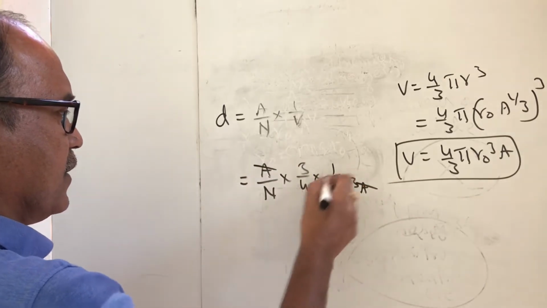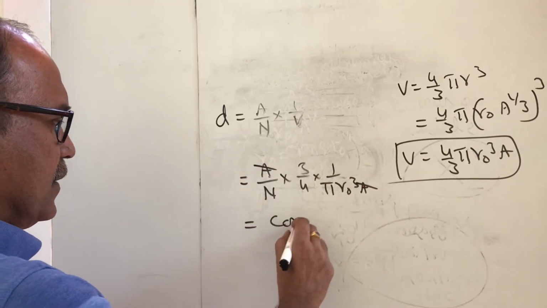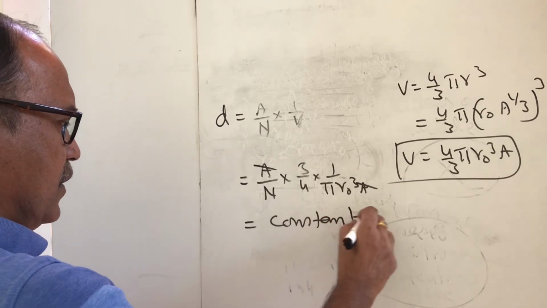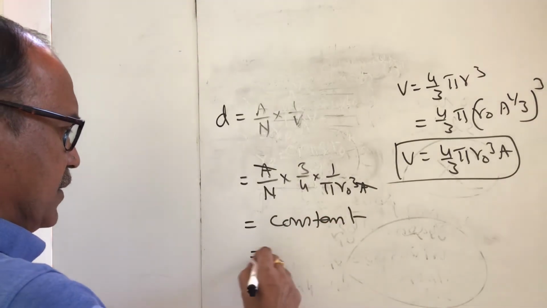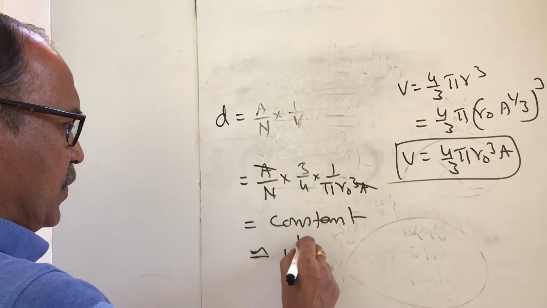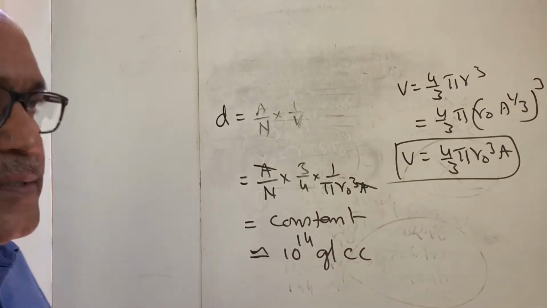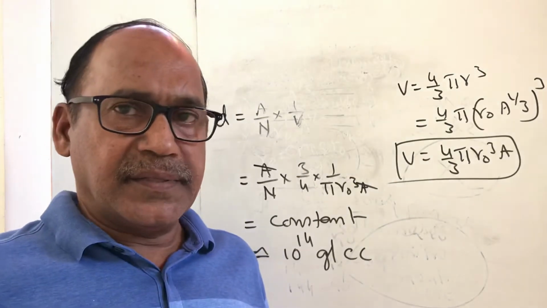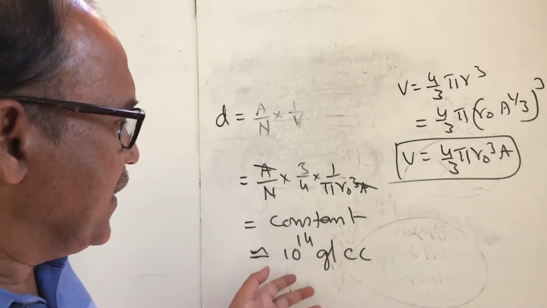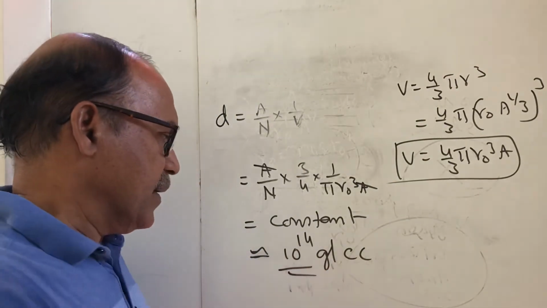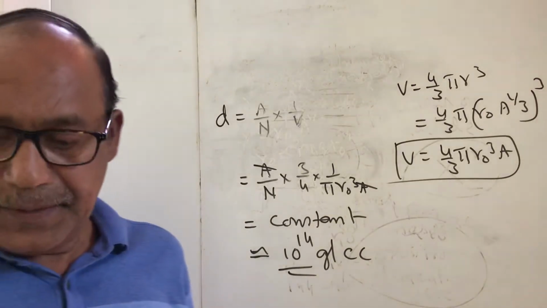A gets cancelled, all are constants, so it is a constant value. This range is 10 power 14 gram per cc. Except hydrogen, all the nucleus density is very high, nearly 10 power 14 gram per cc.